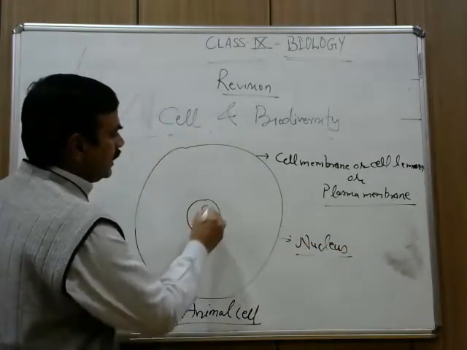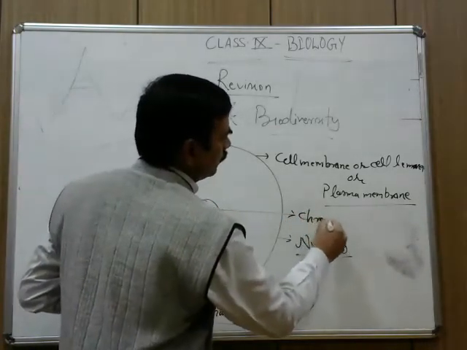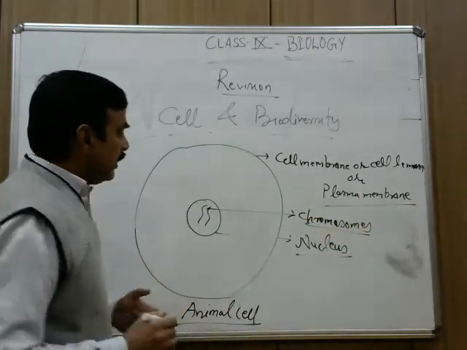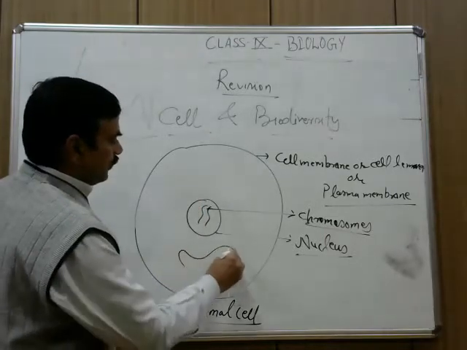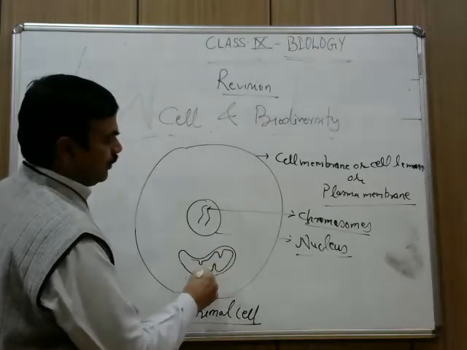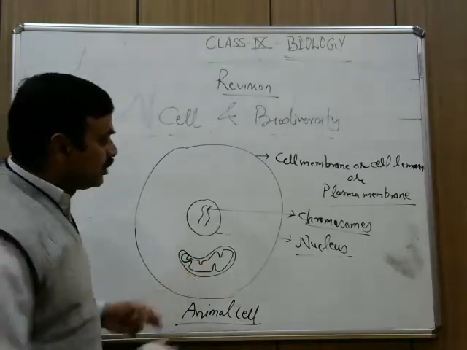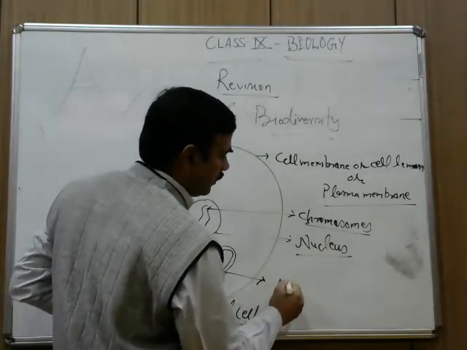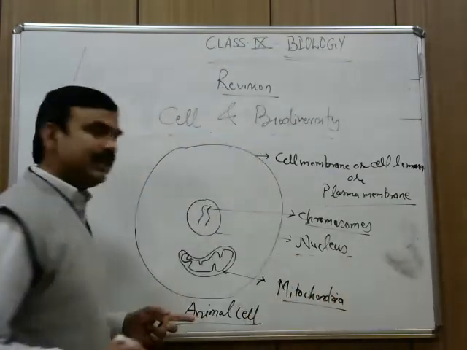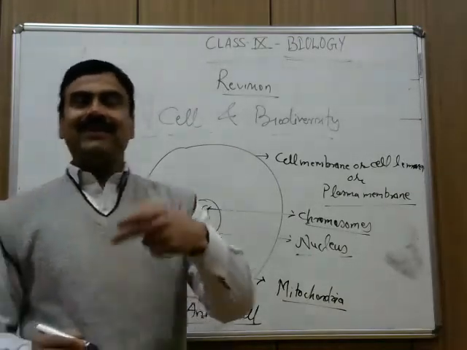And inside the nucleus, there are many thread-like structures. You can write, these are the chromosomes. You already noticed. And look at the board, shape and size, one cell organelle which is very important. And this is known as the powerhouse of the cell, and this is called mitochondria, right? And this mitochondria is generating the energy in the form of adenosine triphosphate.